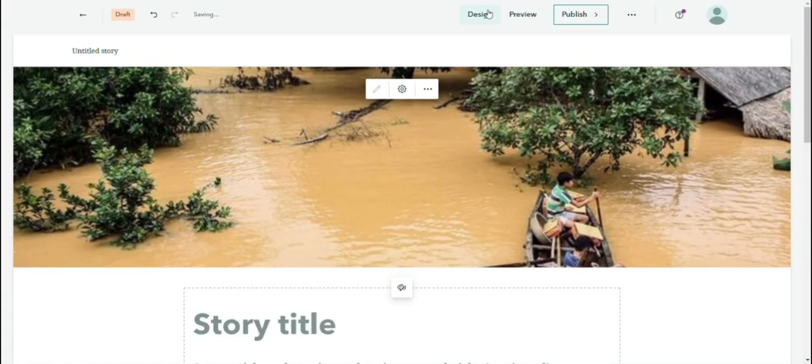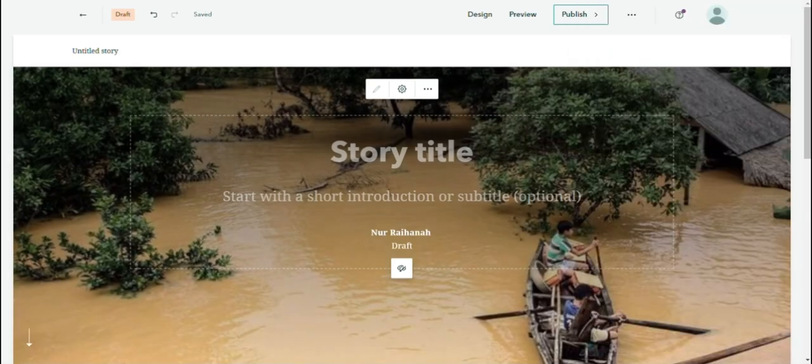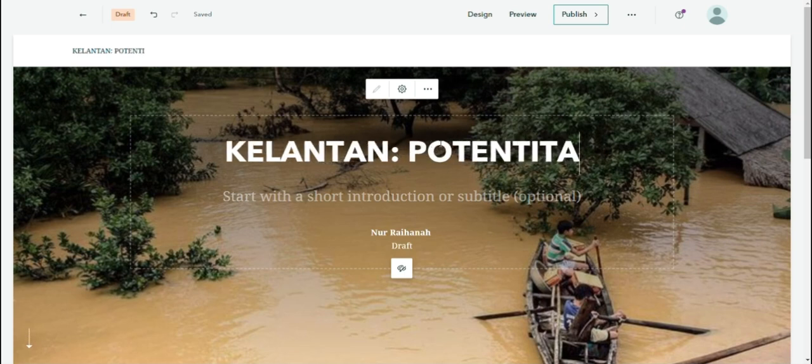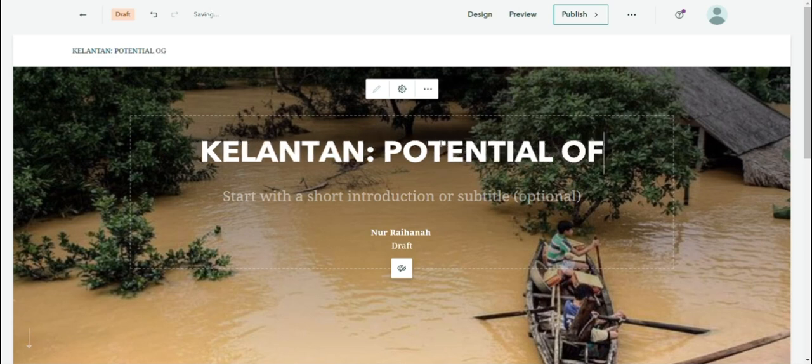The cover page will appear at the top, and then you need to give the title of the story map, which is Kelantan Potential of Flood.